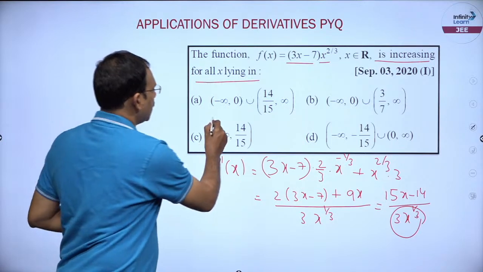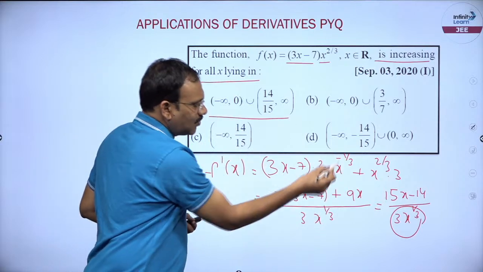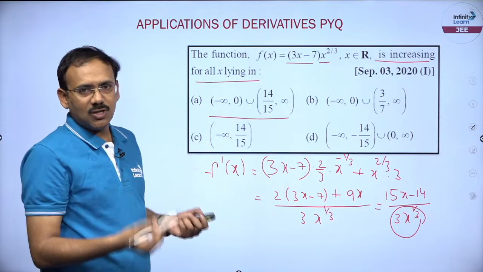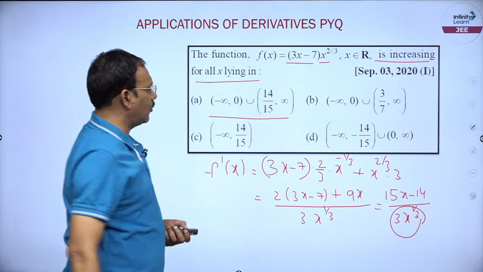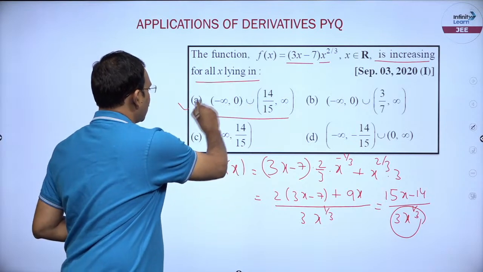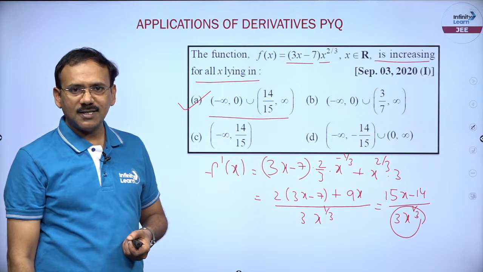So, friends, this could be x negative, numerator negative, denominator negative, so the division is positive. If x is positive, it must be greater than 14 by 15. You can comfortably go with option A, right, dear students.